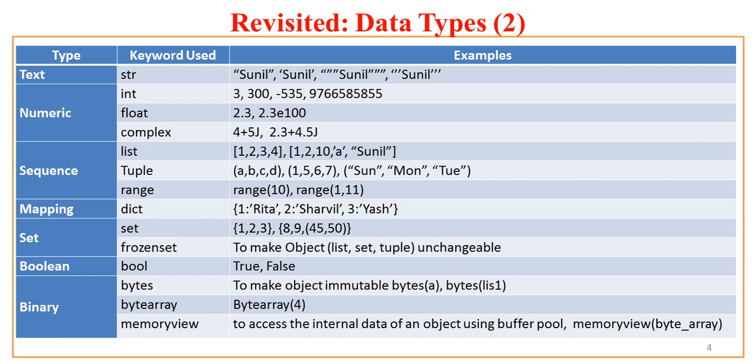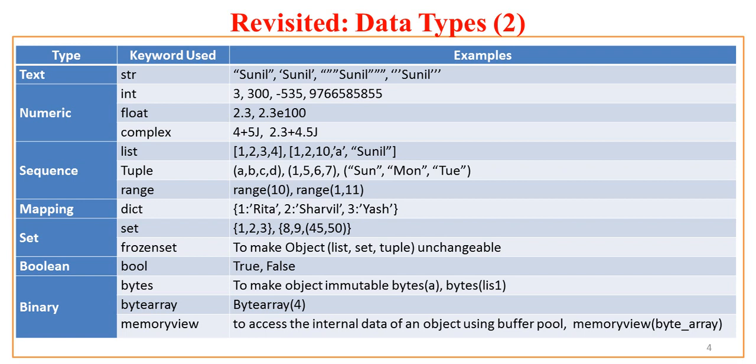Now under sequence data types, we have list. List is nothing but a set of elements enclosed in square brackets. You can have simple numeric data in a list, or you can have a combination of numbers, characters and strings. Now tuples are the same as lists, but while defining tuples, you have to use round brackets.